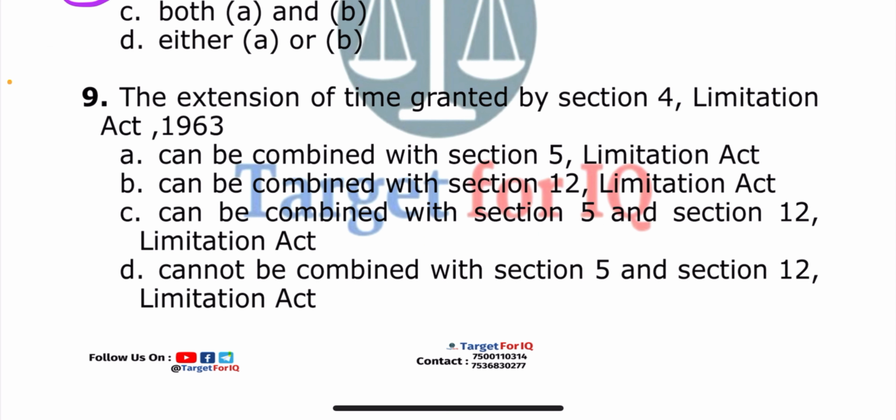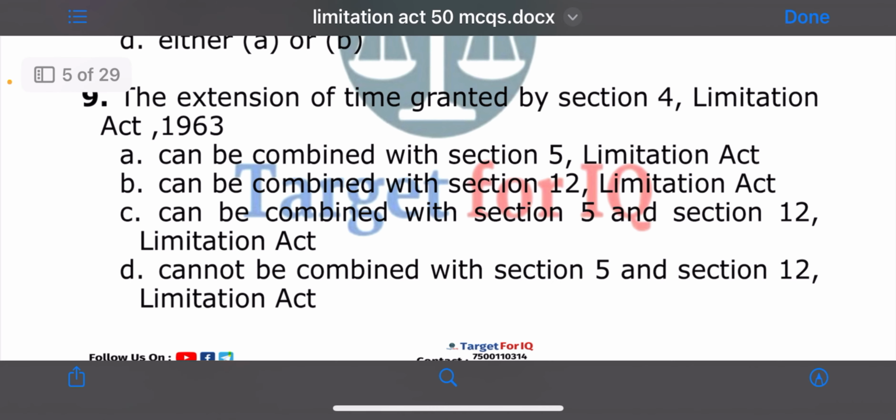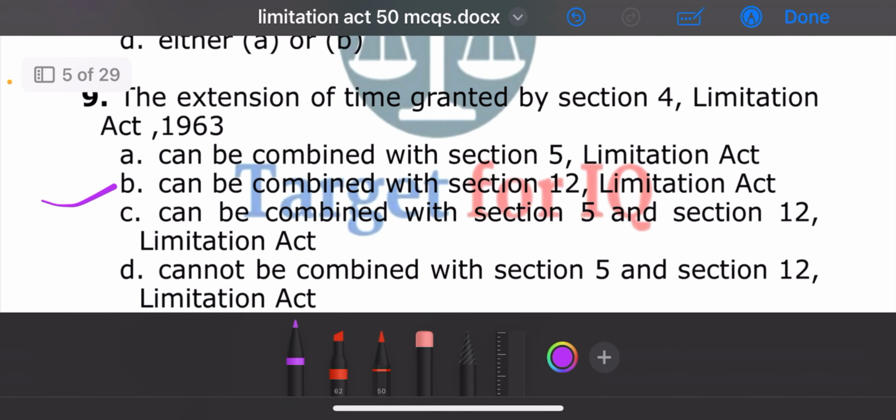Next question. The extension of time granted by Section 4 Limitation Act 1963. The options are A. Can be combined with Section 5 Limitation Act, B. Can be combined with Section 12 Limitation Act, C. Can be combined with Section 5 and Section 12 Limitation Act, or D. Cannot be combined with Section 5 and Section 12 Limitation Act. The correct answer is option B. Can be combined with Section 12 Limitation Act.